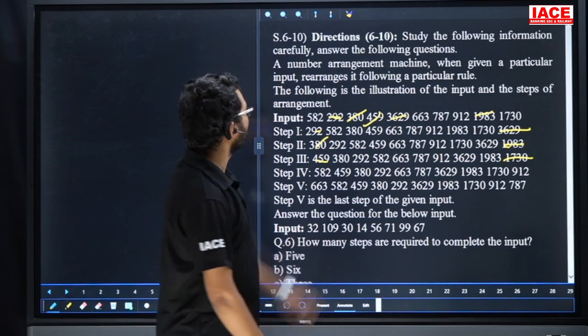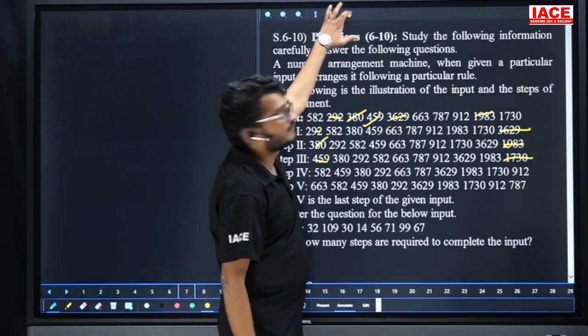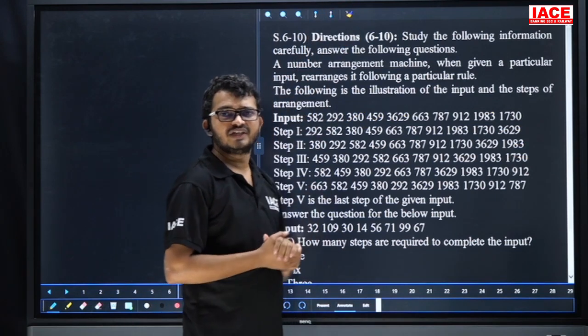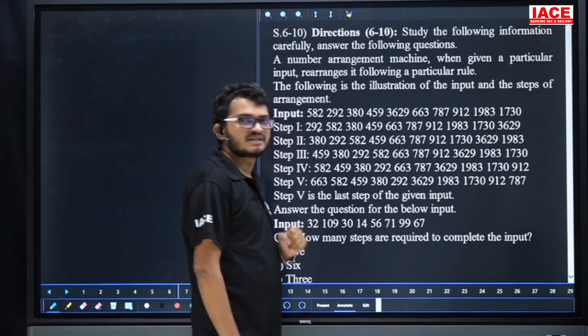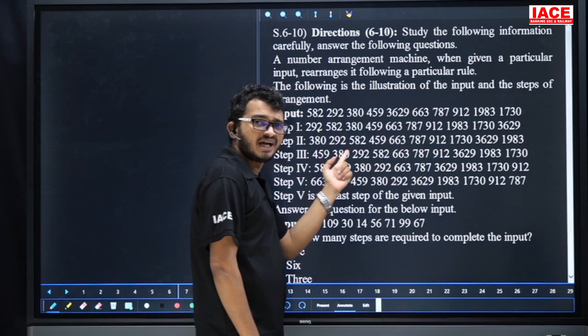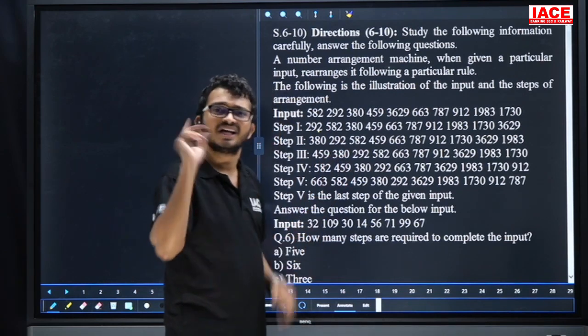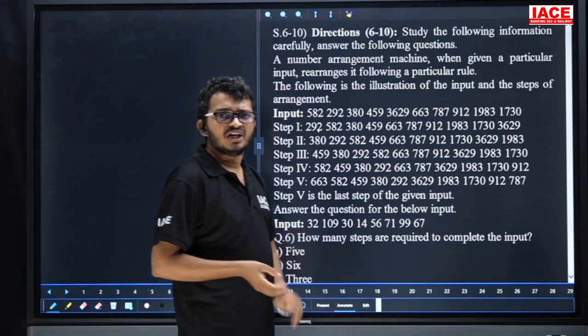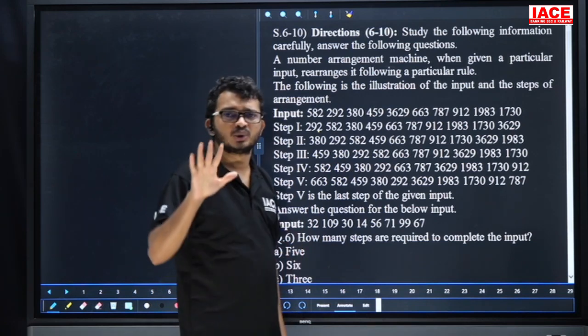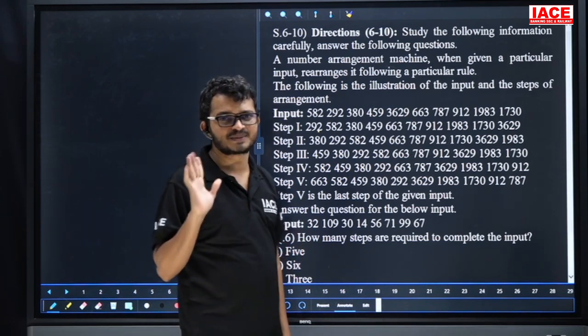Yes, friends, check here. If they give shifting, how are we going to conclude shifting? See, step number 1, 292 is in the first place. Step number 2, its position is varying or not? If it is varying, that one is shuffling. If it is shuffling, by using the question only we are able to conclude how many steps are required.